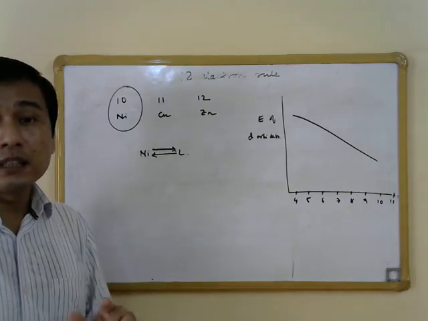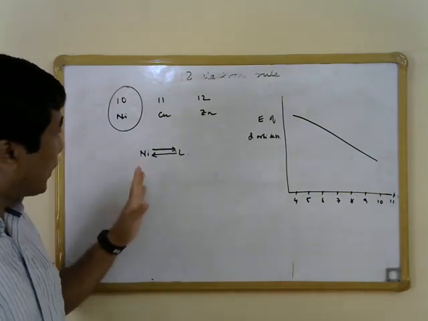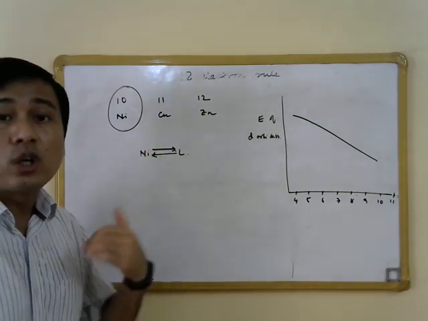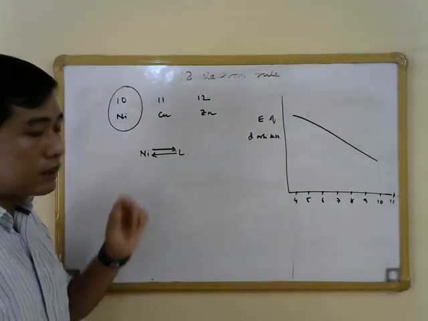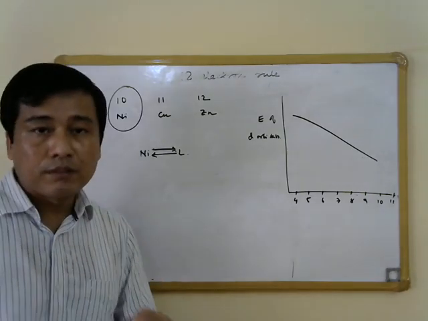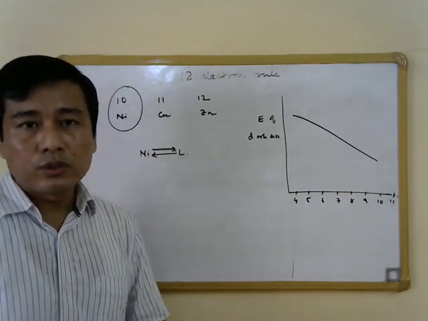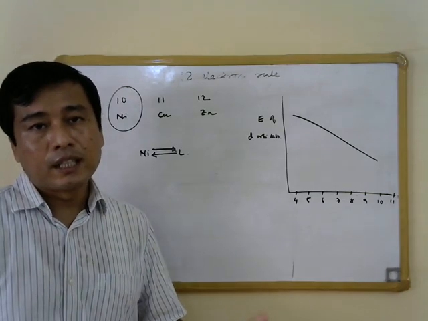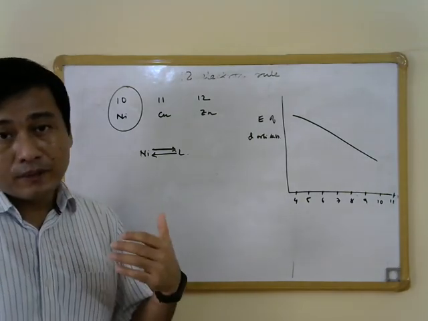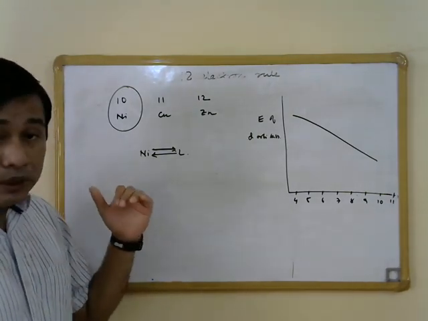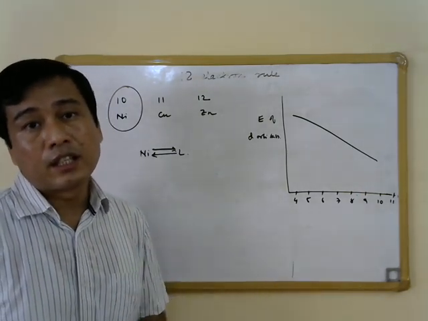to pi acceptor ligands is less as compared to what you see in the case of early transition metals. That is why these late transition metals are not able to dissipate the extra electron density that would be accommodated in such metal ions when we have a large number of ligands surrounding them. This is the reason why they prefer not to have too many ligands surrounding them, and this essentially brings the number of electrons to less than 18. Or what we can say is that stable metal complexes are formed even when the total number of electrons is less than 18.